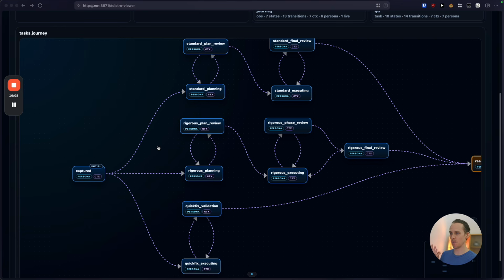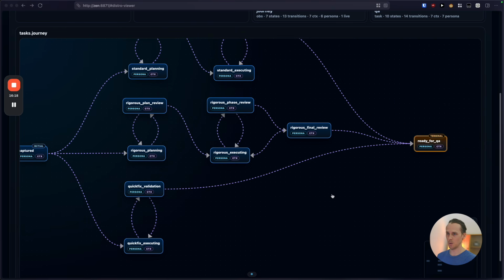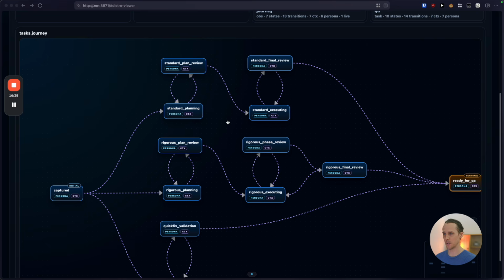So we essentially have three tiers of tasks. One of them is, hey, this is simple, let's fix it quickly. And the second one here is validation, because it's usually pretty straightforward. It's just making sure that the problem was fixed, and then it'll go straight to ready for QA. But the more rigorous ones, you can see there's more loops going on, right? So for example, for standard planning, we do a standard plan review that can cycle through as many times as you want. Again, you can define this. You could cap it at 3. It's all allowable by the system.